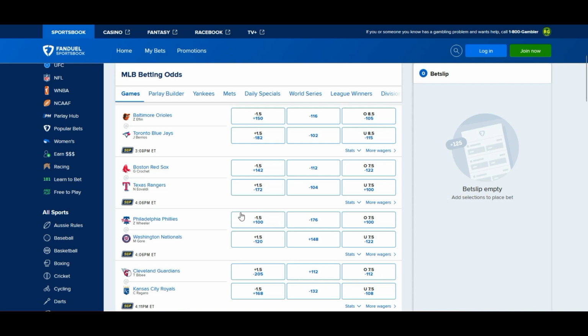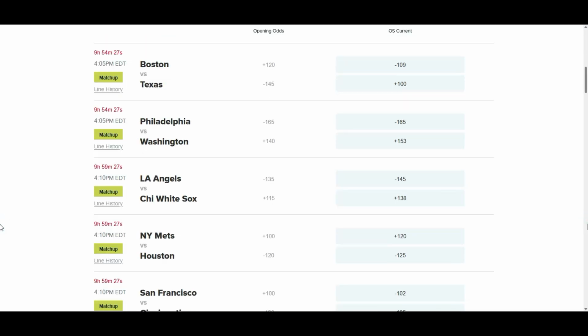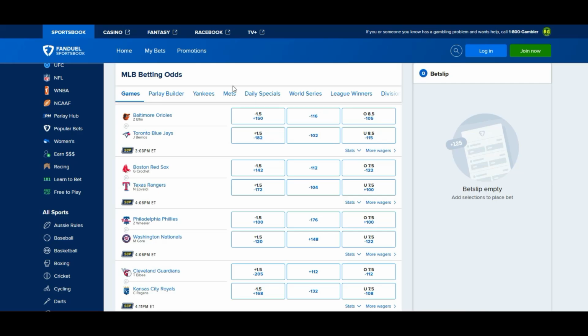All right, Phillies versus Nationals. Minus 176 opening for the Phillies, plus 148 for the Nationals. Let's refer to the opening in this one. As you can see in the previous game, Texas opened as a favorite, minus 142, plus 120. Then the odds switched. Which makes me think Texas is an enticing pick because they went to the negative.